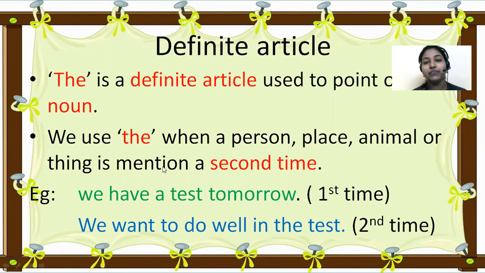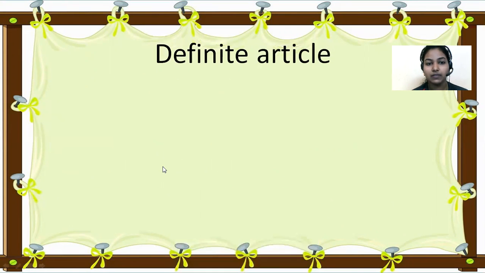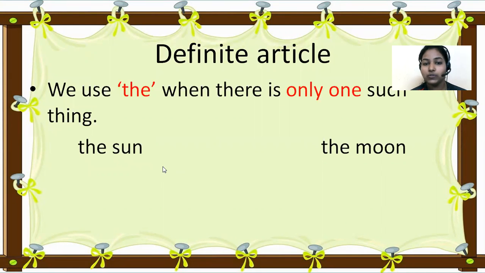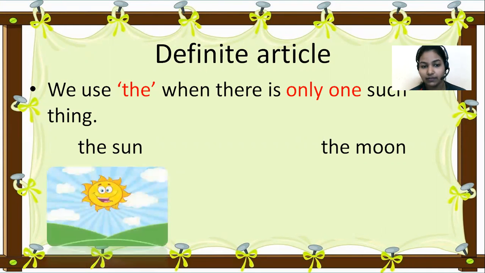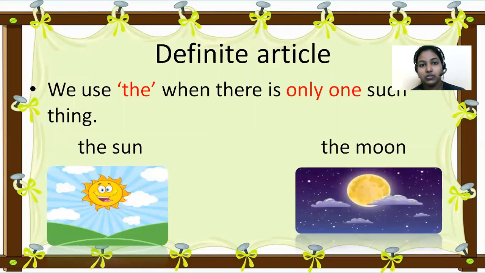And then if you want to talk about a specific thing or a person, something which is specific, you have to use definite article the. So look here. We use the when there is only one such thing. The sun, for example, and the moon. We don't have any other suns in the world, isn't it? We have only one sun and only one moon. There are no other things like this in the world. So here you should use the in front of these nouns.